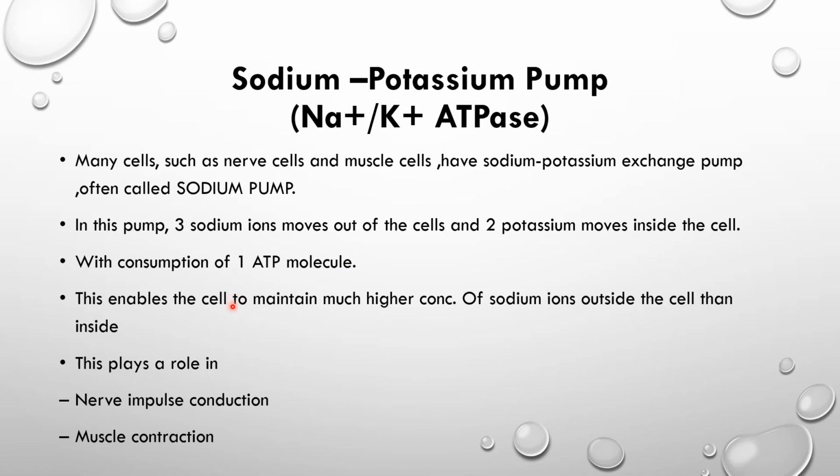This enables the cells to maintain a much higher concentration of sodium ions outside the cell than inside, and it helps in nerve impulse conduction, which passes the message through the nerves from one part of the body to another, and in muscle contraction, which helps in movement. So this is the sodium potassium pump, which transports with the help of energy consumption, and this is known as active transport across the membrane.